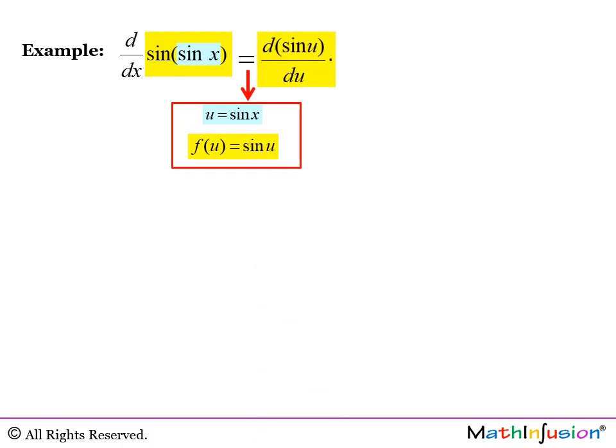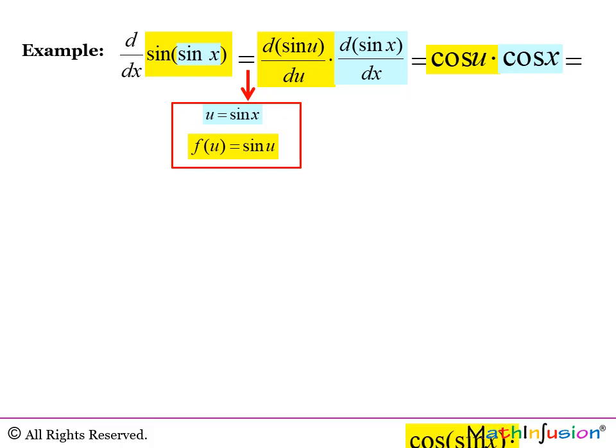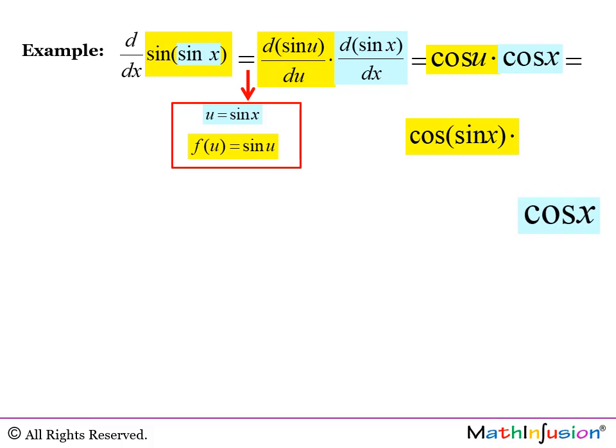We differentiate that, and we differentiate that. And we get cosine of u times cosine of x. Now let's replace the u by sine of x. We will get cosine of sine x times cosine x.